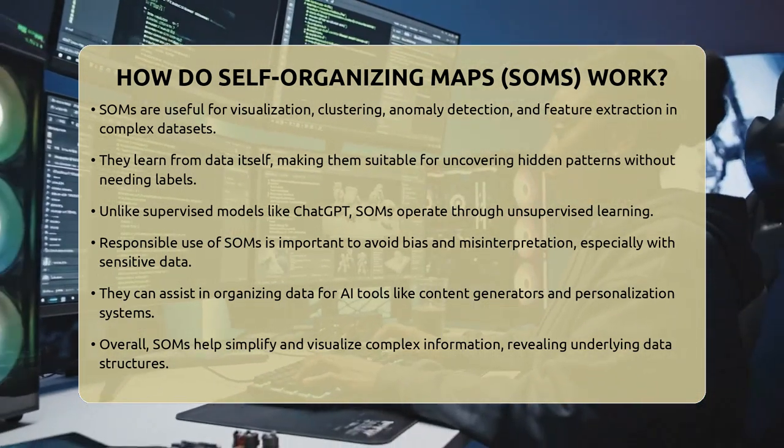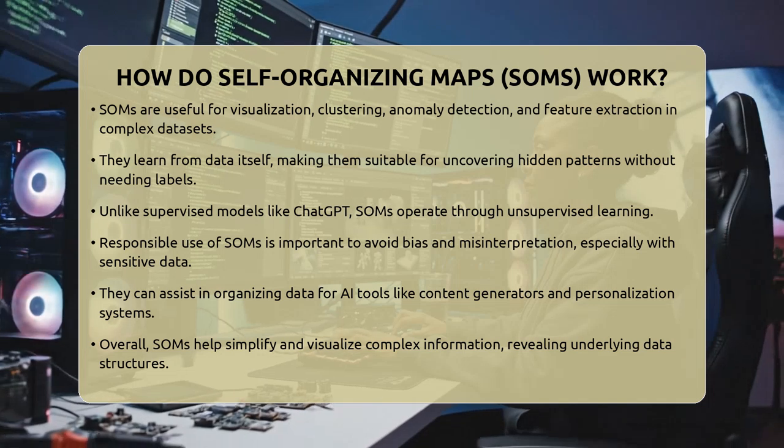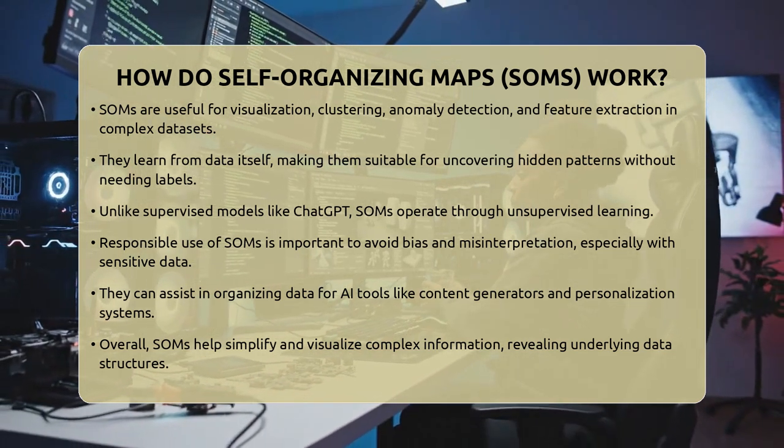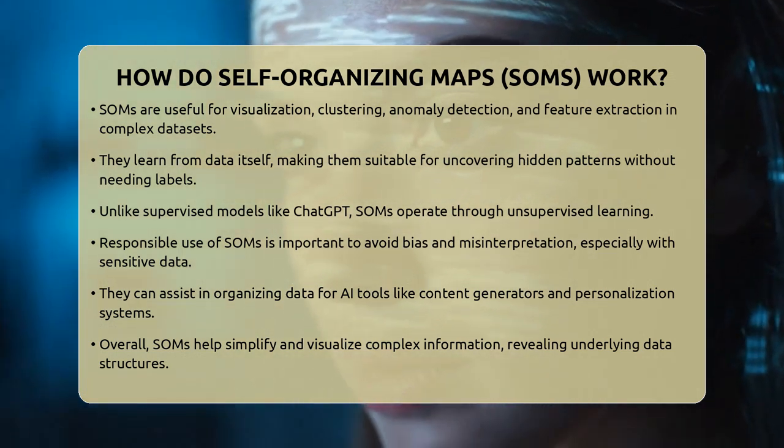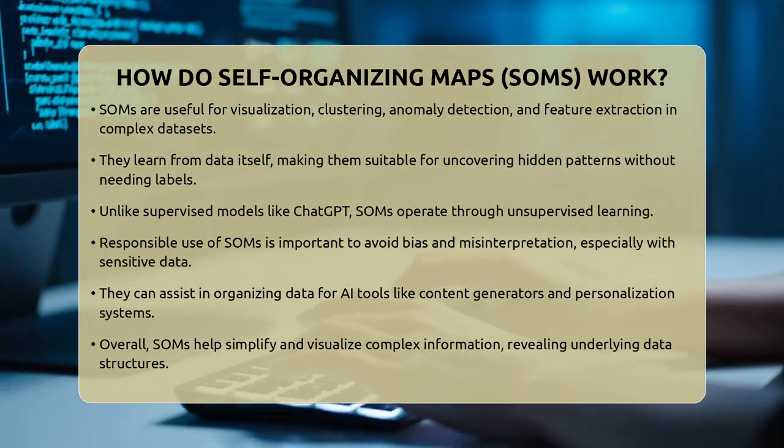Overall, self-organizing maps are a powerful way to make sense of complex data. They turn high-dimensional information into simple, visual maps that help us see the relationships and structures hidden within the data.